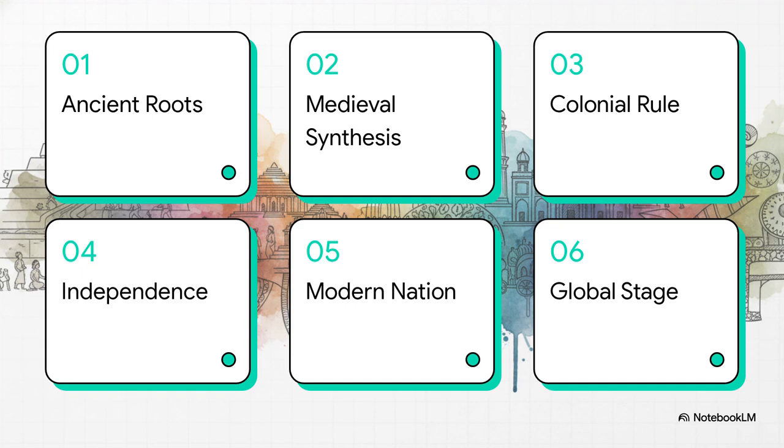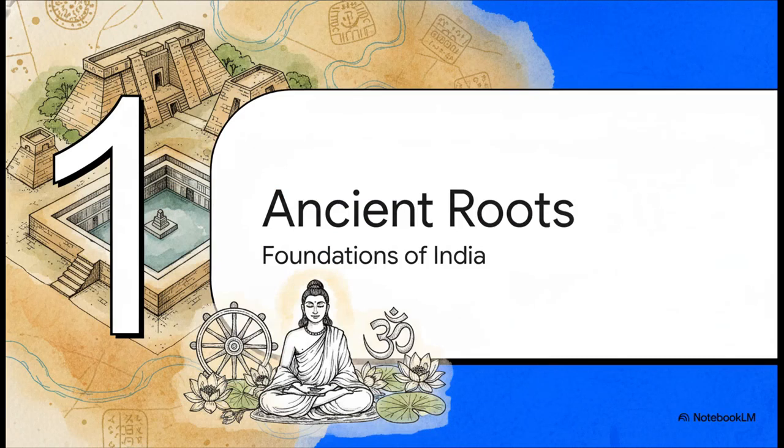We've got our journey broken down into 6 distinct eras: ancient roots and empires, the medieval cultural synthesis, colonial rule and rebellion, the fight for independence, building the modern nation, and finally, India on the global stage. And as we move through this, I want you to keep one crucial recurring theme in your back pocket: constant cultural synthesis. All right, part 1, ancient roots and empires, the foundations of the subcontinent.